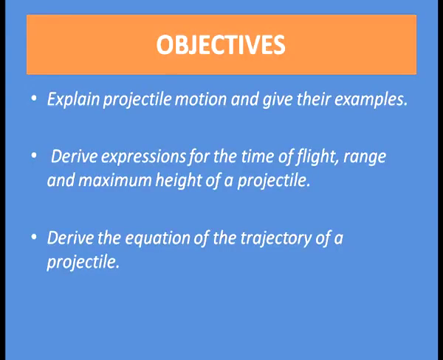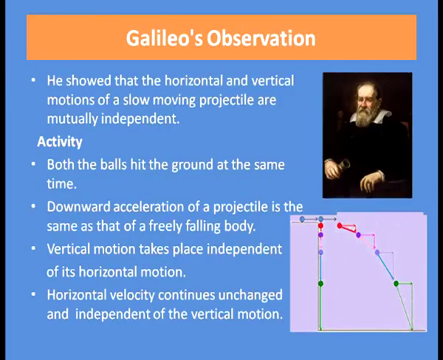Now, the objectives of this lesson are to explain projectile motion and give their examples, to derive expressions for the time of flight, range and maximum height of a projectile, and to derive the equations of the trajectory of a projectile. The first breakthrough in the description of projectile motion was given by Galileo. He showed that the horizontal and vertical motion of a slow moving projectile are mutually independent.